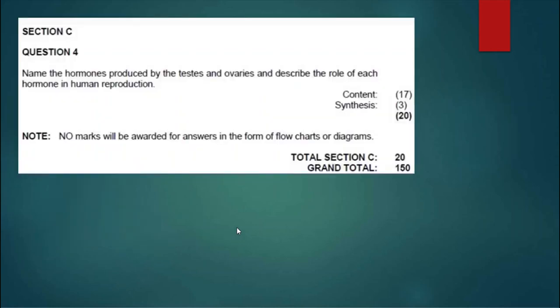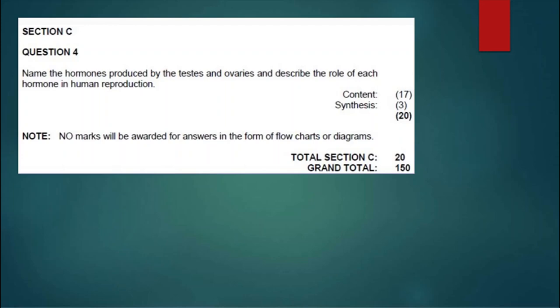So let's look at another set of questions. I know that you guys are no longer doing essays, but this question, you might find in the question paper as a 5-mark question. So they say name the hormones that are produced by the testes and the ovaries and describe the role of each hormone in human reproduction.